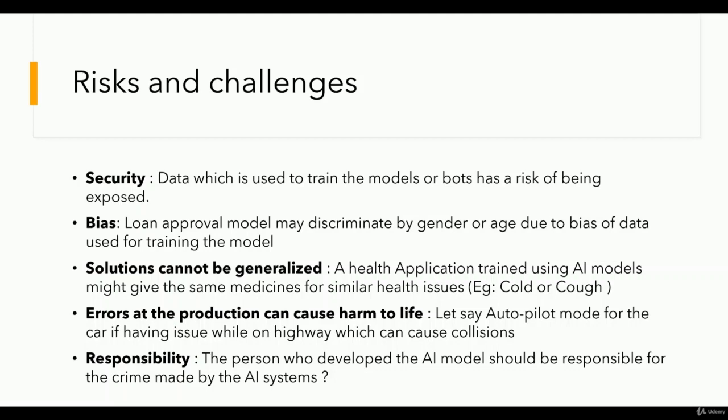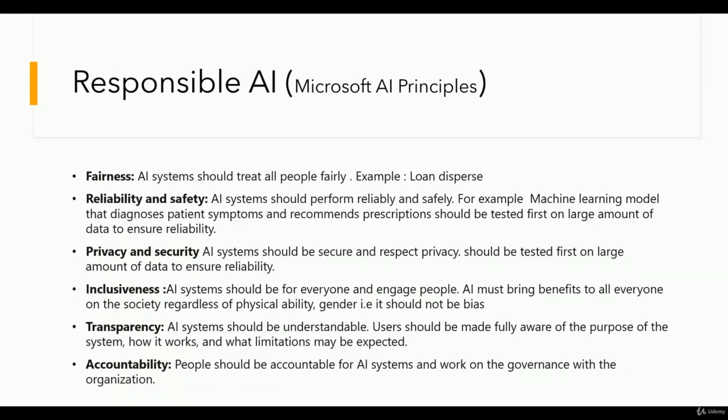That's still a question. Those who are developing the AI should take the responsibility, and the model should be put in production only when it is tested on a lot of scenarios. So these are the risks and challenges we have with AI. Now let us talk about responsible AI.